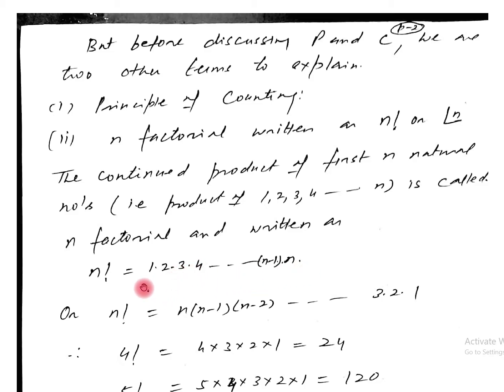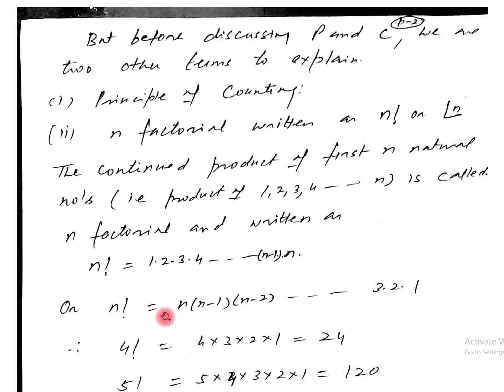It can be written in increasing order as well as in decreasing order. Generally we write n factorial in decreasing order, meaning n factorial is equal to n into n minus 1 into n minus 2 and so on, up to 3 into 2 into 1.